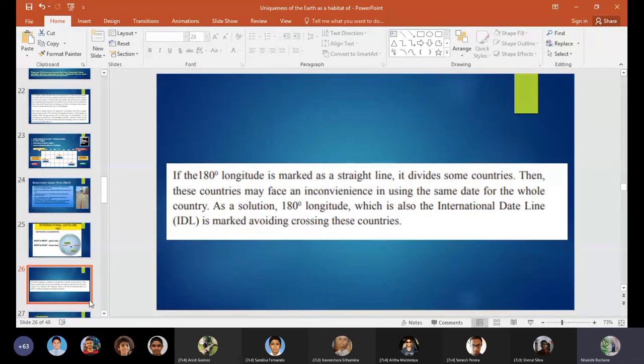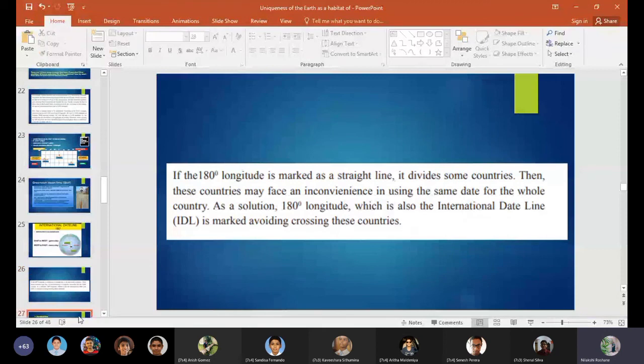So the international date line is not a straight line. Earlier some of the students pointed out that it is not a straight line. Yes, it's true, it is not a straight line, because these countries may face an inconvenience in using the same date for the whole country. As a solution, the 180 longitude, the international date line, IDL, is marked avoiding crossing these countries.